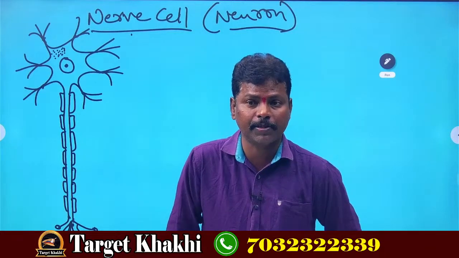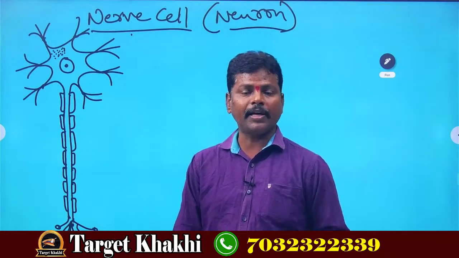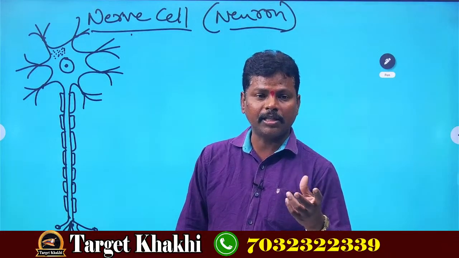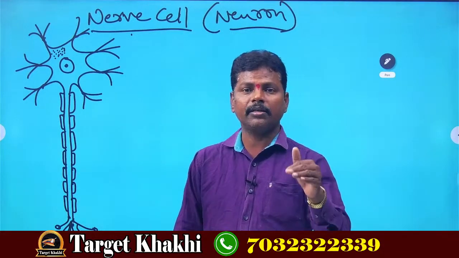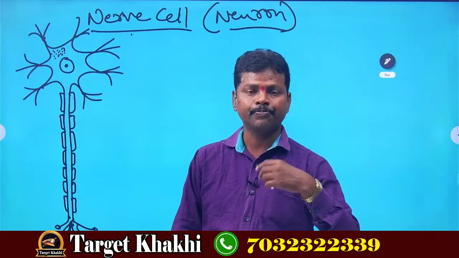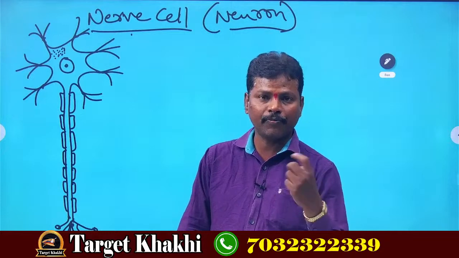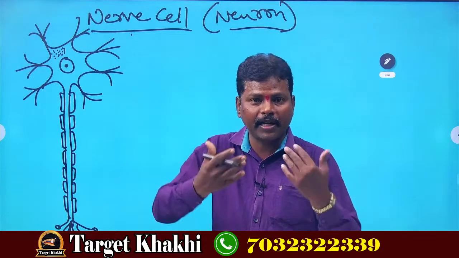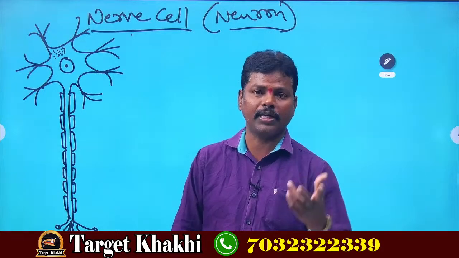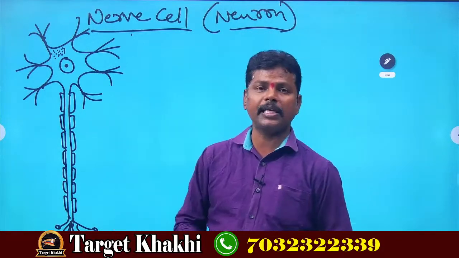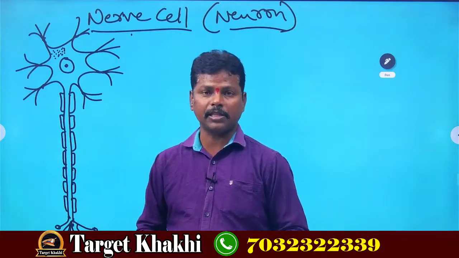That's why even if they get damaged, we are able to send messages or signals to the brain, and we receive messages from the brain: what type of work we are doing, what sound we are listening to, what food we are eating, what smell we are smelling, and what objects we are seeing through our eyes. So the nerve cell plays an important role in our body, and minimum 100 billion nerve cells are present in our body.